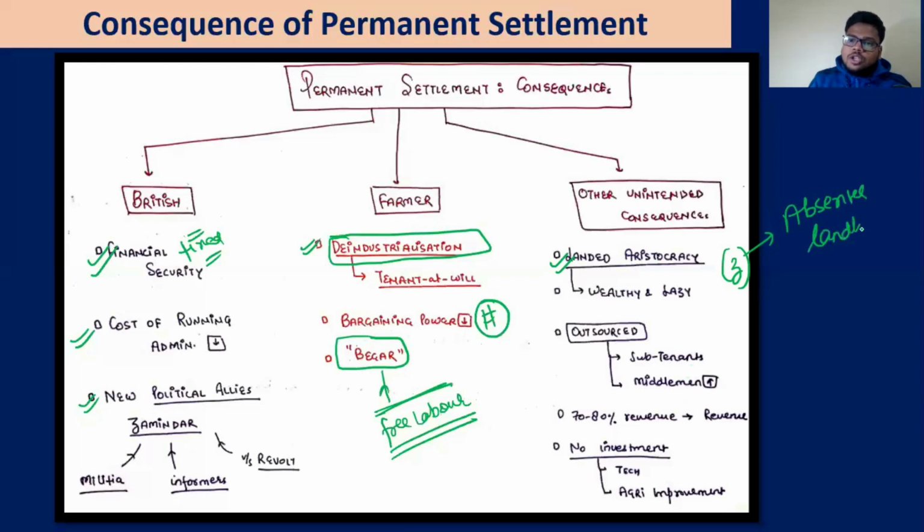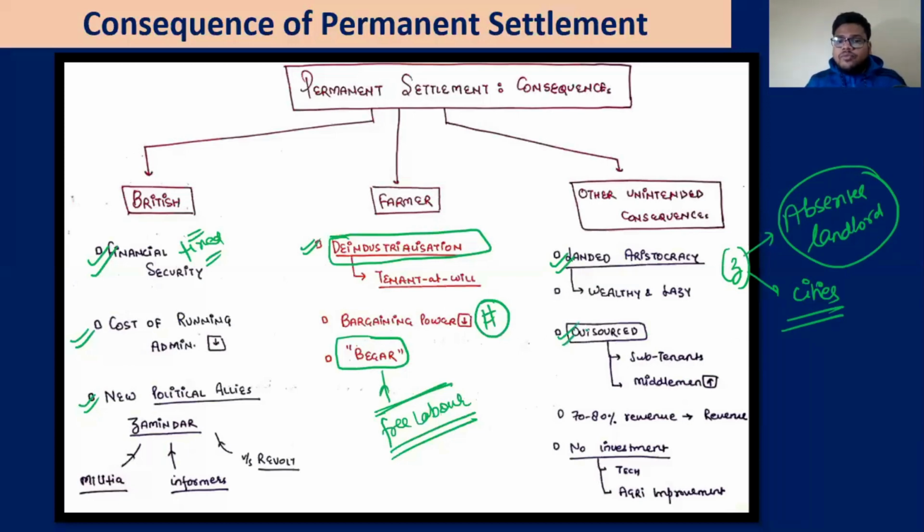Without doing anything, you are getting 50 to 20,000, because these intermediaries are doing the work for you. You are getting the 10,000 in your account without doing anything. And you start to live in the cities. These zamindars started to live in the cities. They have no idea what is going on in the farming. They just are getting the money and they are paying it to the Britishers.